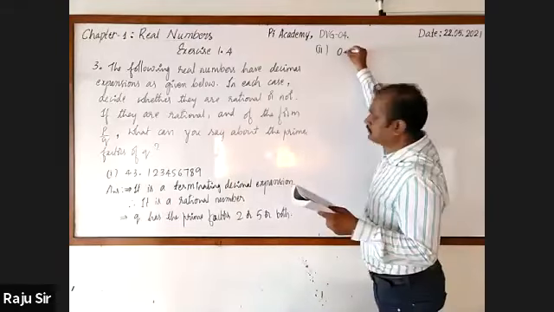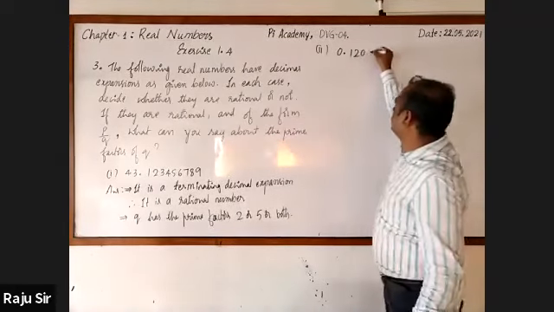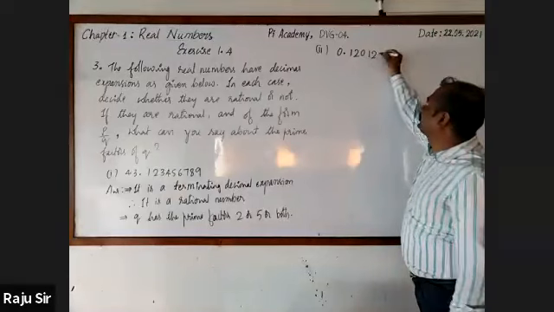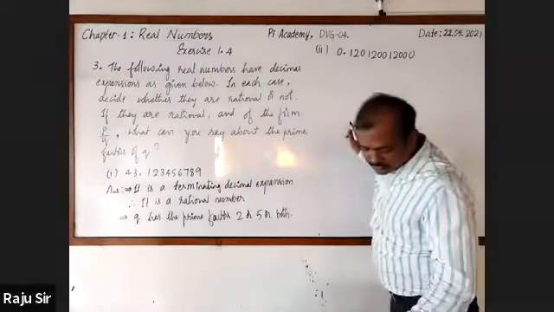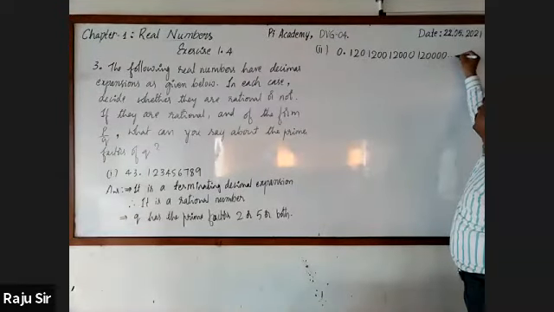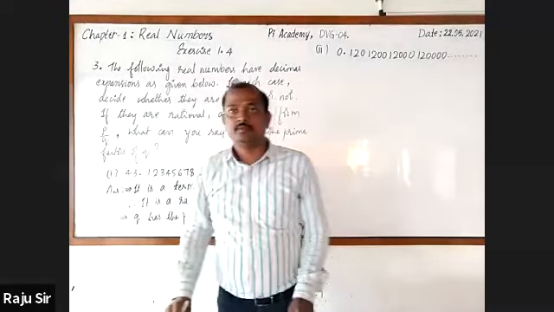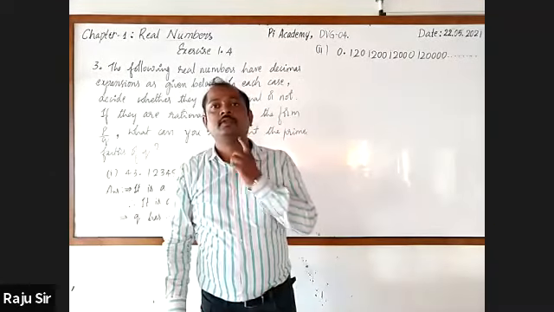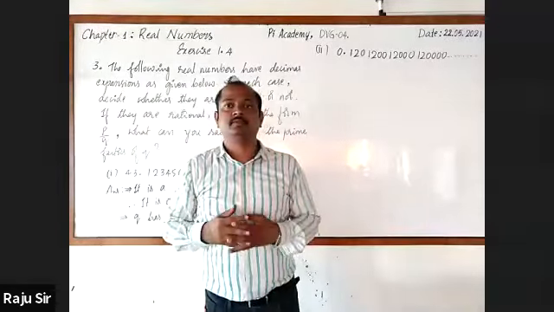Now let's move on to the second one. It is 0.120120012000120000 and so on: 12, then 3 times 0, 12, then 4 times 0, and so on. Whether it is terminating or non-terminating?